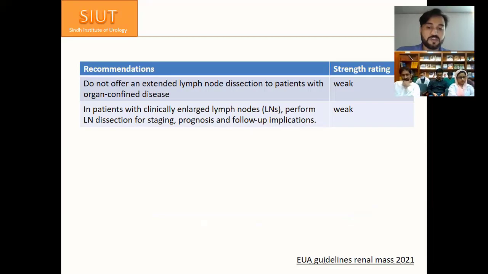Coming to EAU guidelines on renal mass, the recommendations for lymphadenectomy are: do not offer an extended lymph node dissection to patients with organ-confined disease, and in patients with clinically enlarged lymph nodes, perform lymph node dissection for staging, prognosis, and follow-up implications. The strength ratings are weak for both recommendations.